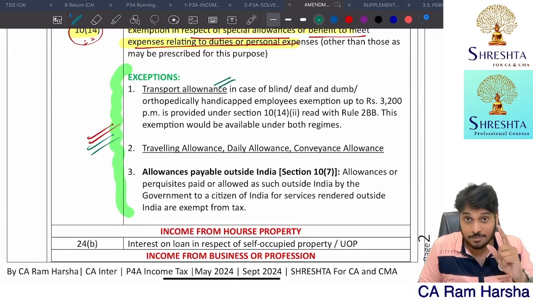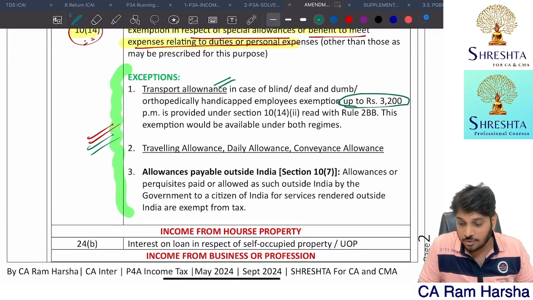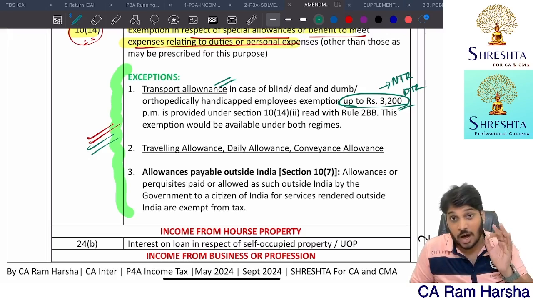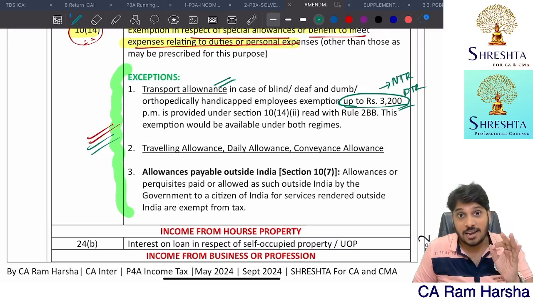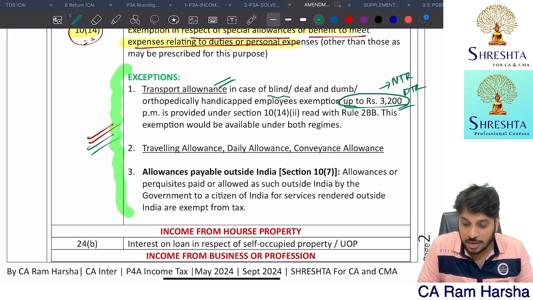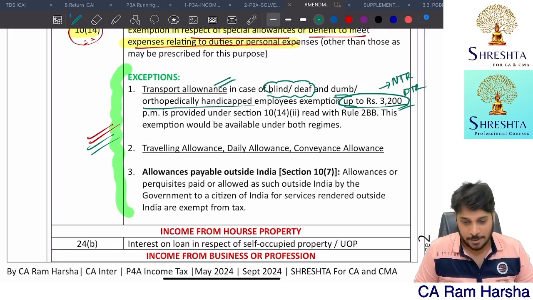Transport allowance exemption, transport allowance up to 3,200 rupees deduction you can claim. Whether you are declaring under normal tax regime or default tax regime, up to 3,200 rupees per month transport allowance can be claimed as deduction. That too only for blind, deaf and dumb persons, or orthopedically handicapped employees, they can claim.